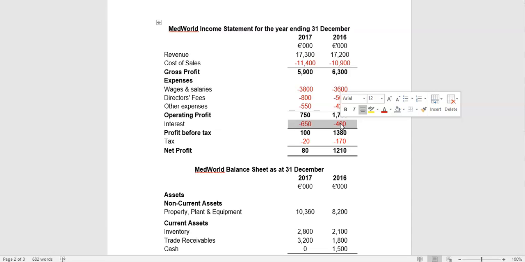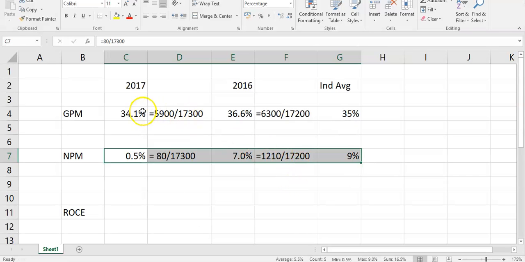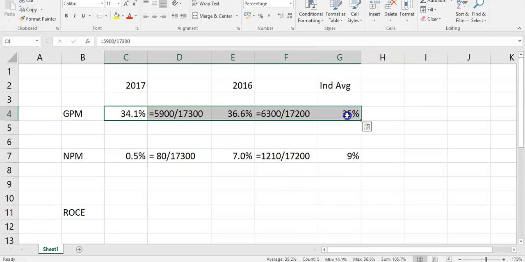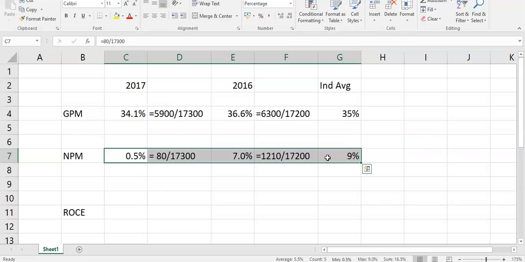But that seems to highlight, by calculating those margins, yes, gross profit margin is declining, but it's nowhere near as far away from the industry average as net profit. That's a big concern. And the expense management, directors' fees, wages and salaries seems to be growing too quickly. So you may need to look at those costs in the context of where the revenue is in the company. So you're picking up these points and you're telling a story as you go through.